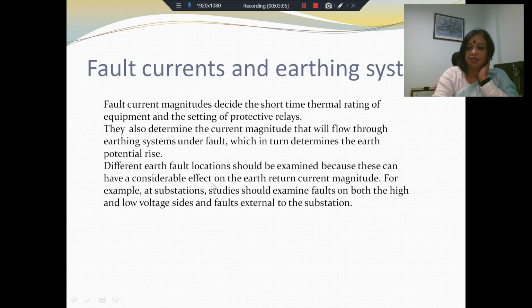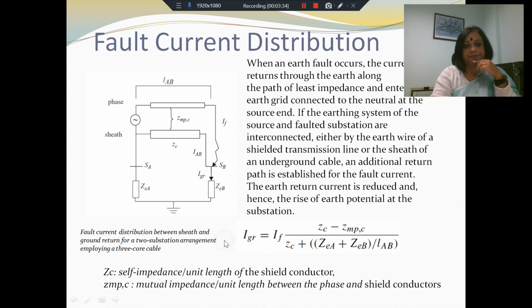So different earth fault locations should be examined because they will have an effect on the earth current magnitude and return current magnitude. We would need to examine the faults both at the high voltage side as well as the low voltage side, because when there are faults external to the substation, they may have different impacts at different points in the substation, and may result in different potential rises.